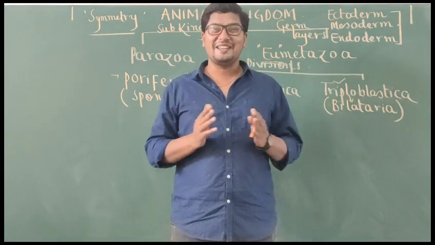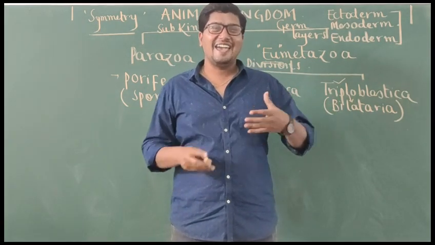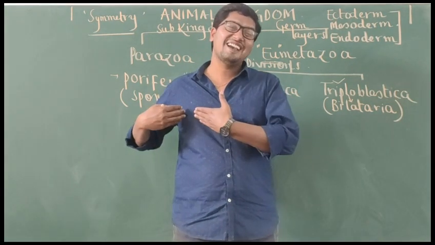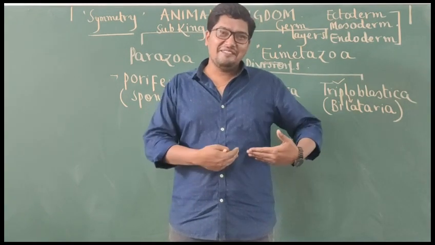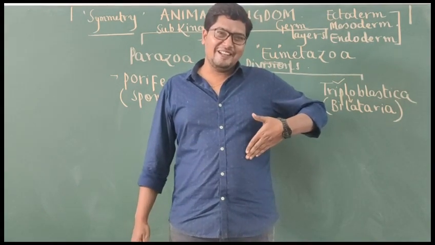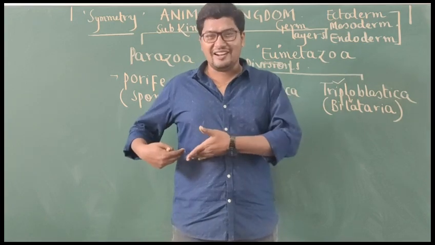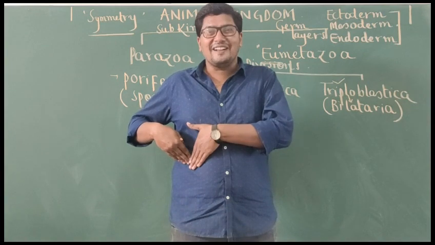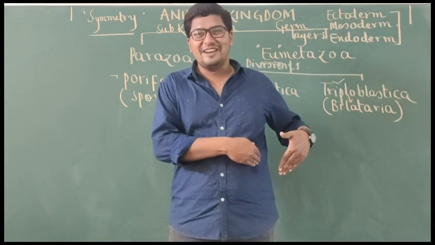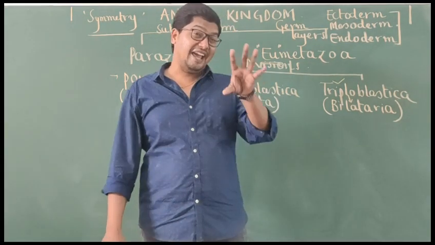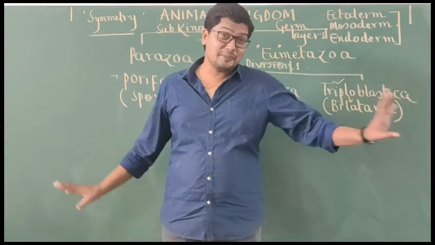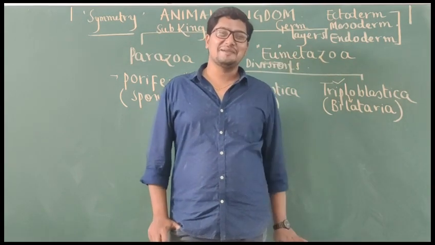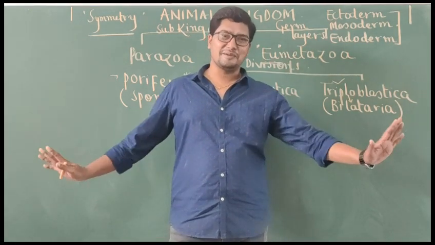And if I go into further detail, even you can cut my body into two equal halves like this, but you don't get mirror images. Am I right? Because I have only one heart. Heart would be only on left side, and you cannot see heart on right side. I have only one stomach. Stomach would be on left side of the abdominal cavity, and on right side you don't get stomach. Once again I have only one liver, and liver would be on right side, and you don't find liver on left side. So strictly speaking, on this planet no animal is having complete bilateral symmetry, but externally it is possible.